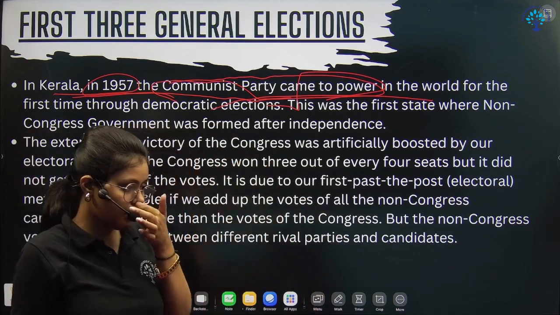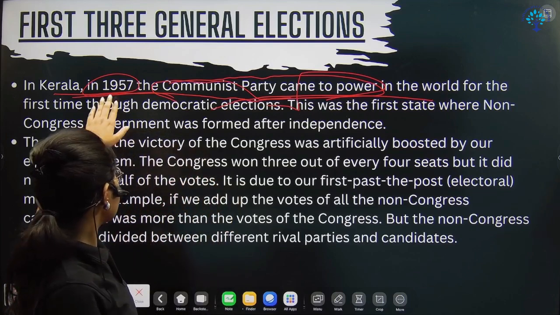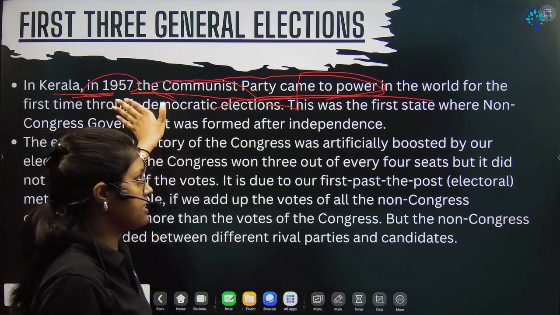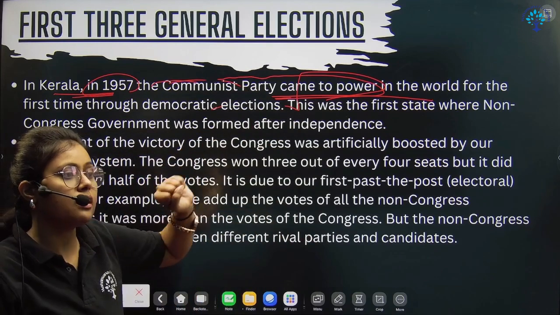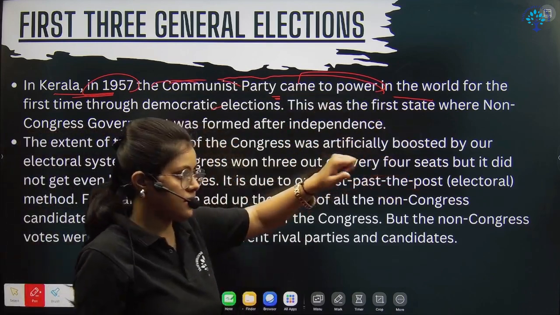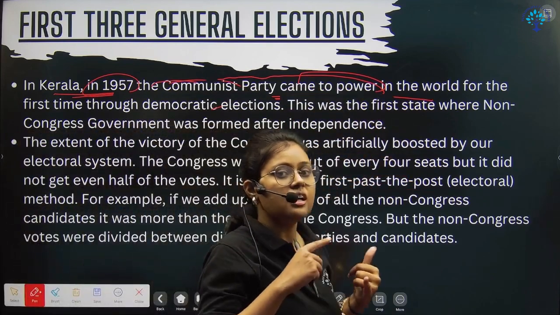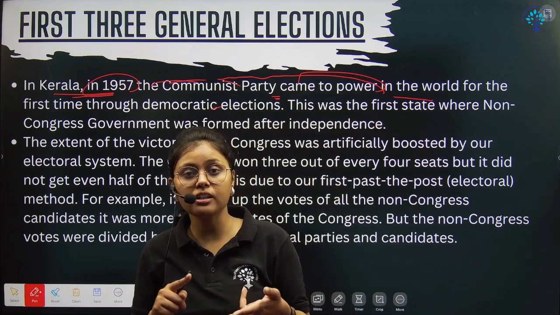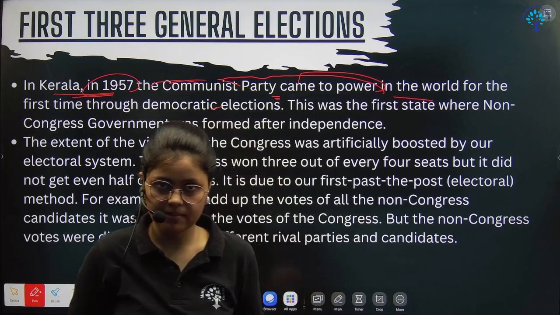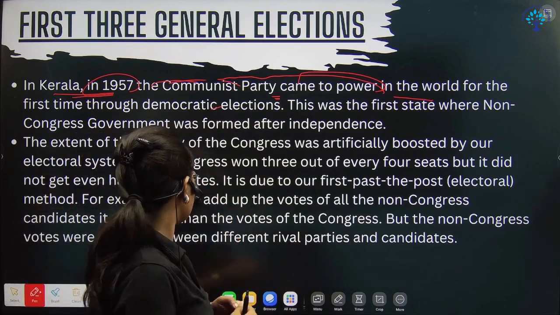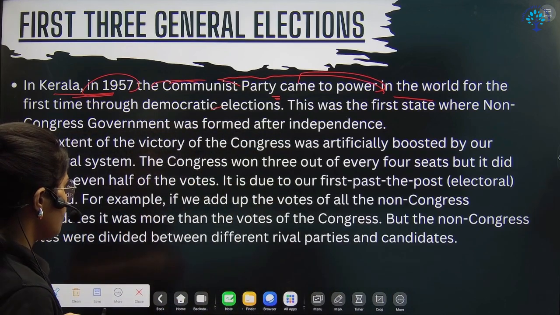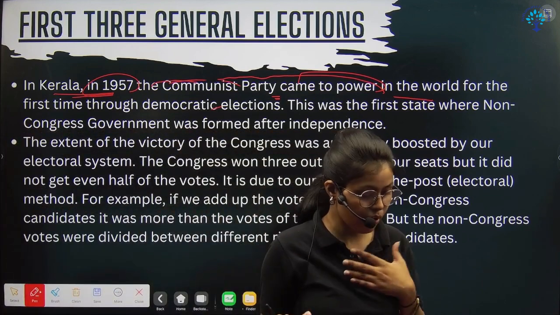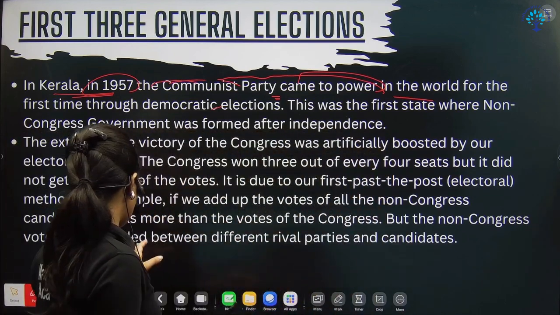So what happened during 1957 is that in Kerala, in the state election, they won the seats and formed the government. So it's a very important question because it is the first party after the Congress which won the seats and formed the government in any state, right? From that perspective, it is very important. And you can see it's the first non-Congress government which formed power at that point, right?